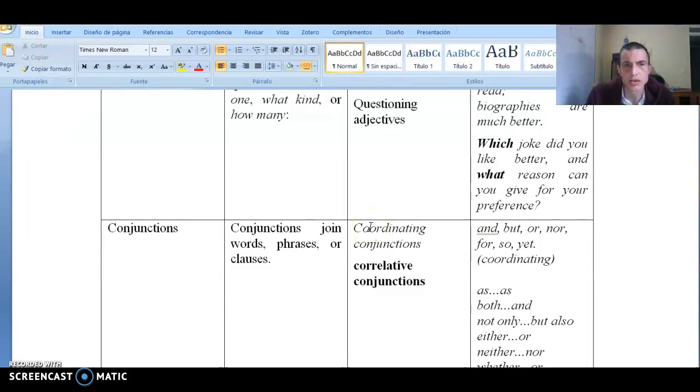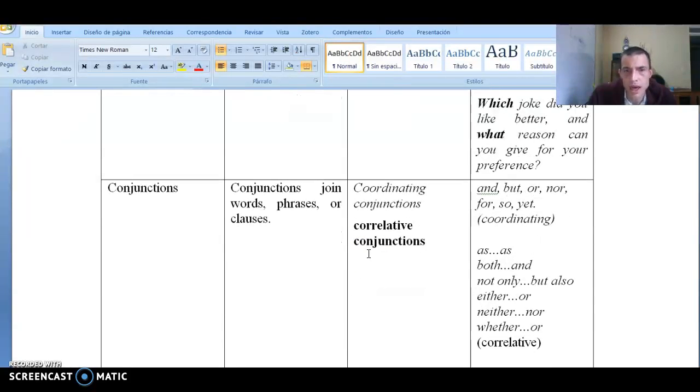And finally, conjunction. Conjunctions join words, phrases, or clauses. There are two types: coordinating conjunction or correlative conjunction. Coordinating conjunctions, for example: and, but, or, nor, for, so, yet. And correlative ones: both, and; not only, but also; either, or; neither, nor; whether, or.